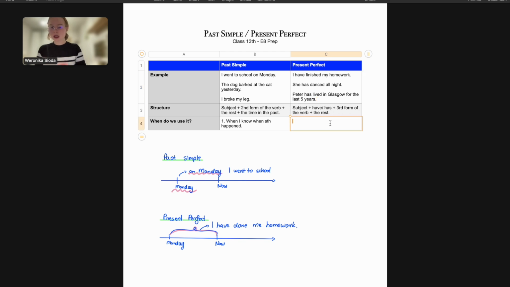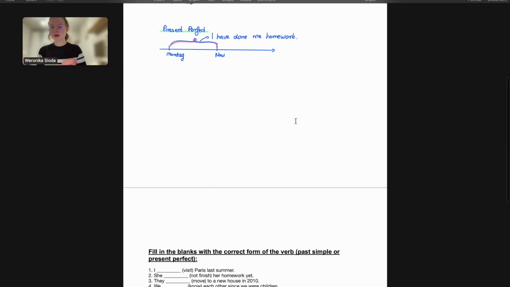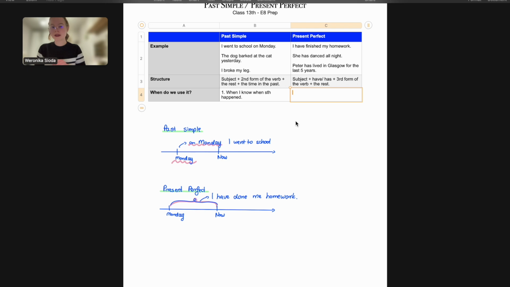Okay, so here we have 3 examples, and in a few minutes we're going to complete a few exercises, so don't worry if you do not understand it just yet. However, when will I use this tense? Well, number 1, if something happened in the past but has not yet finished. So, for example, my brother, Peter, that's actually true, he lives in Glasgow.